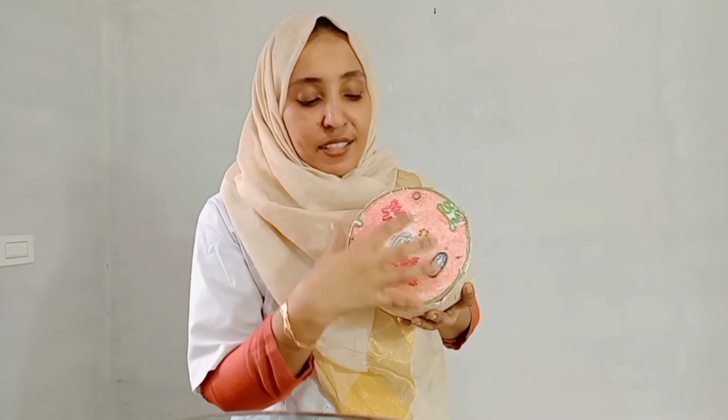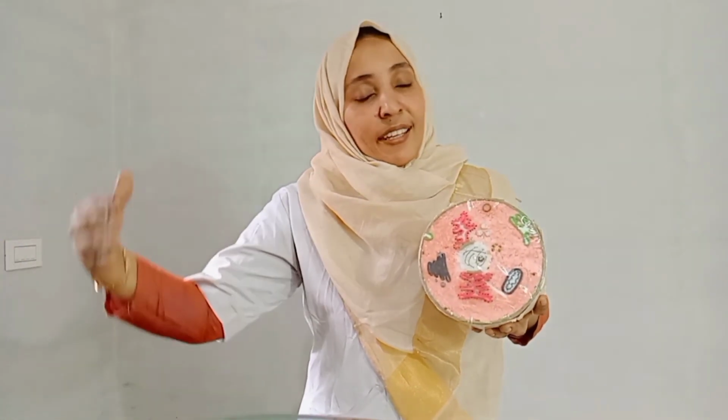We have to study one by one the characteristic features and functions of all these cell organelles. All the cell organelles vary in function. Just compare the cell with a house or a school. In a school, a number of staff members are working, and all are doing different functions. The principal does one function, the peon has another function, the teachers have a different role, and the students' role is also different.